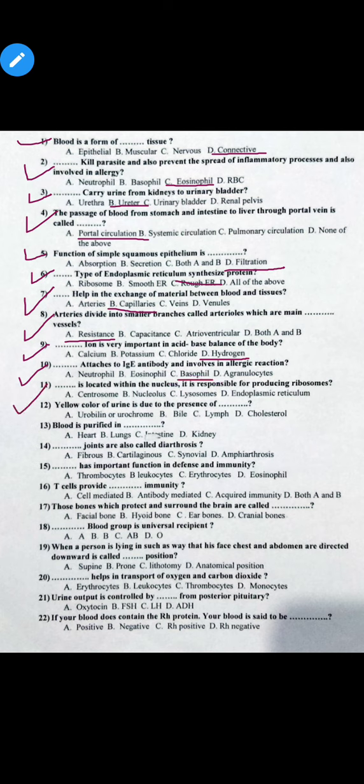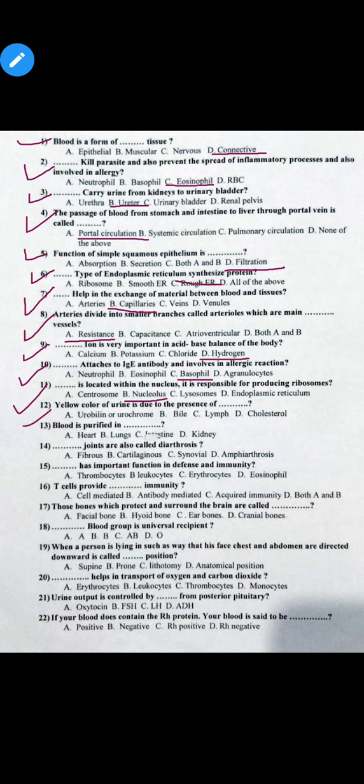MCQ number 11. Dash is located within the nucleus and it is responsible for producing ribosome. Option A centrosome, option B nucleolus, option C lysosome and option D endoplasmic reticulum. So the correct option is option B, nucleolus. So nucleolus is located within the nucleus and it is responsible for producing ribosome.